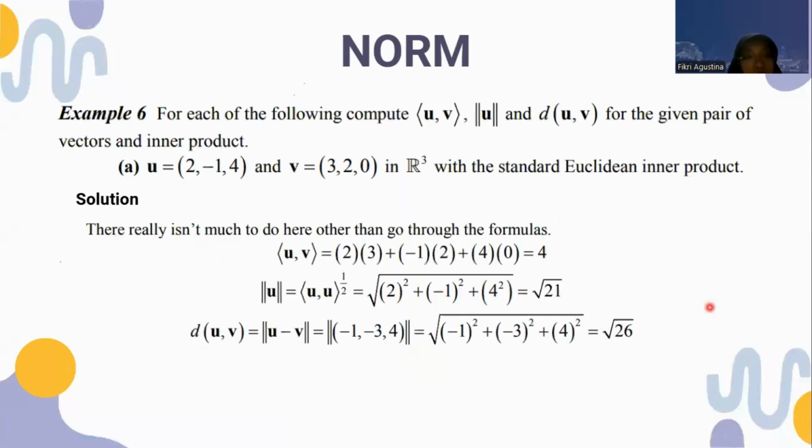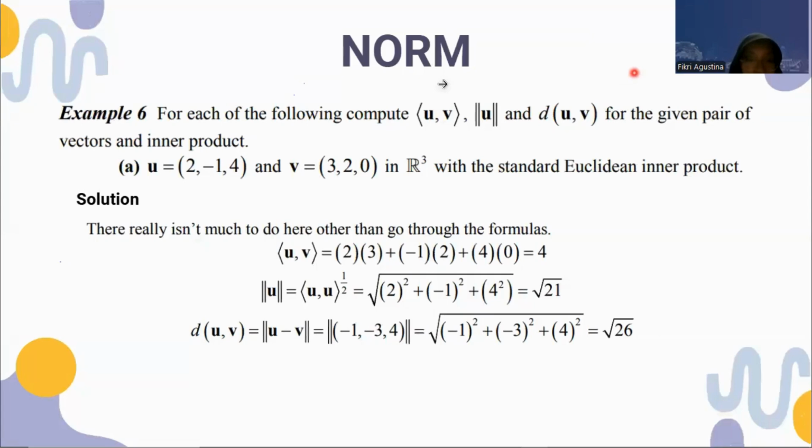Next, the example: for each of the following, compute the inner product of u and v, the norm of u, and d(u, v) for the given pair of vectors and inner products. Given vectors u = (2, -1, 4) and v = (3, 2, 0) in R3 with the standard Euclidean inner product.